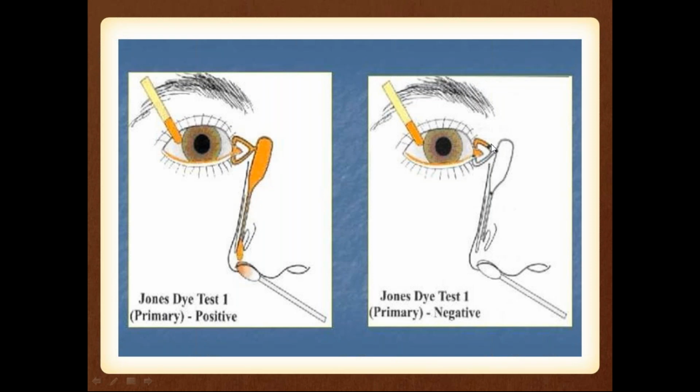But here you can see a black mark is there. Okay, so this is the canaliculi. Here you can see a black mark is there. This is obstruction. Because there is obstruction, the fluorescein dye didn't pass through the lacrimal sac and the nasolacrimal duct. There is no passage of the fluorescein in this lacrimal system, and the cotton tip is not stained with fluorescein. So this is negative. This negative part is abnormal.